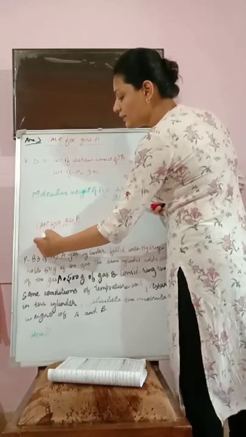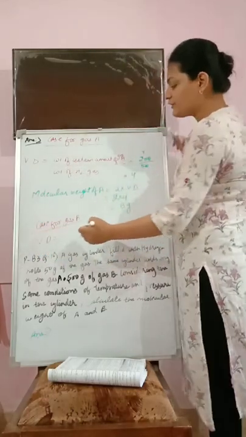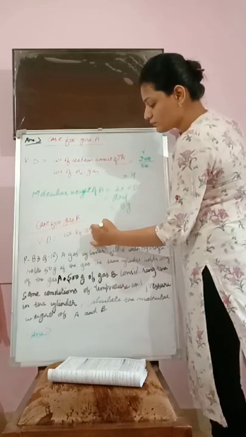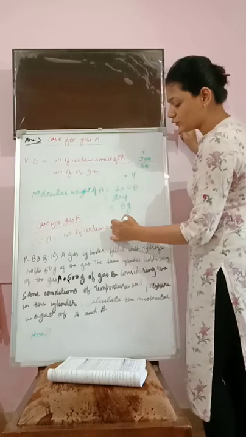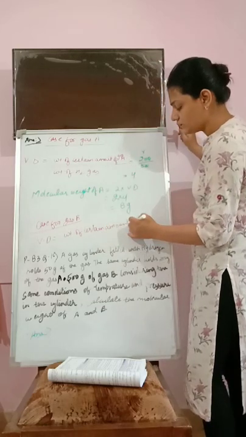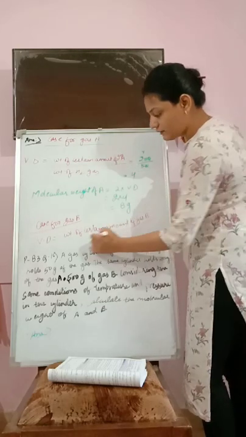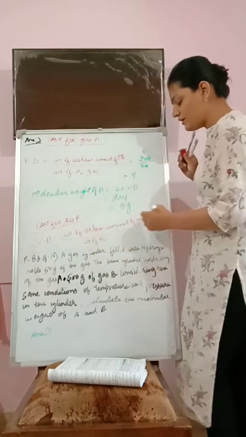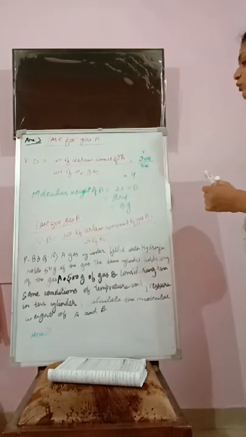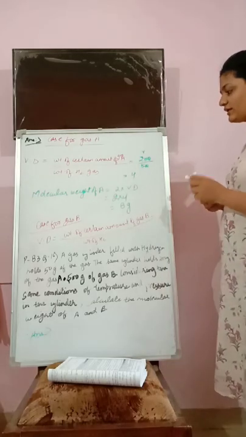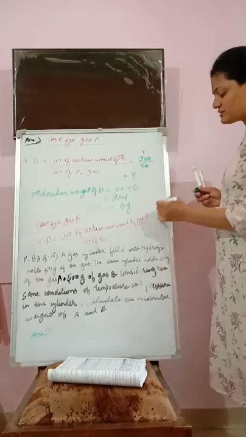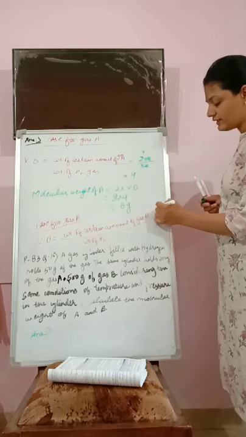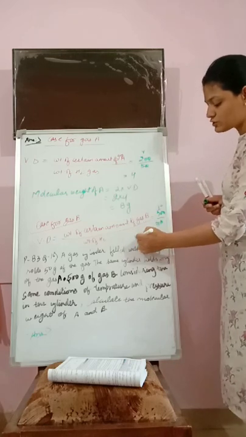The formula, I will again put the same formula. Vapor density is equal to the weight of a certain amount of gas B divided by the weight of the same amount of H2. What should I write here? The weight of gas B is 500 divided by 50. That means it is 10 times. Vapor density is equal to 10.